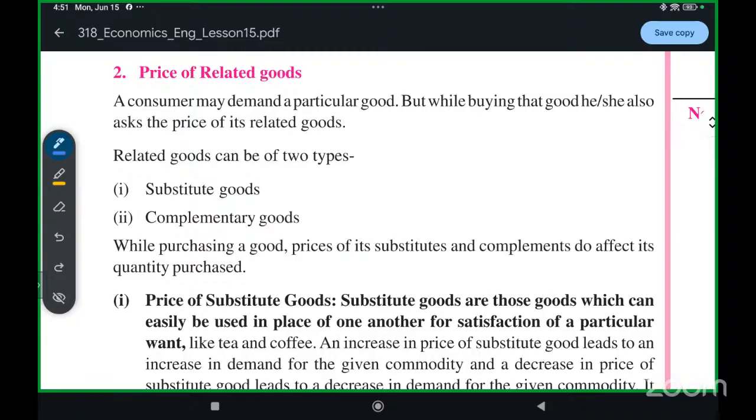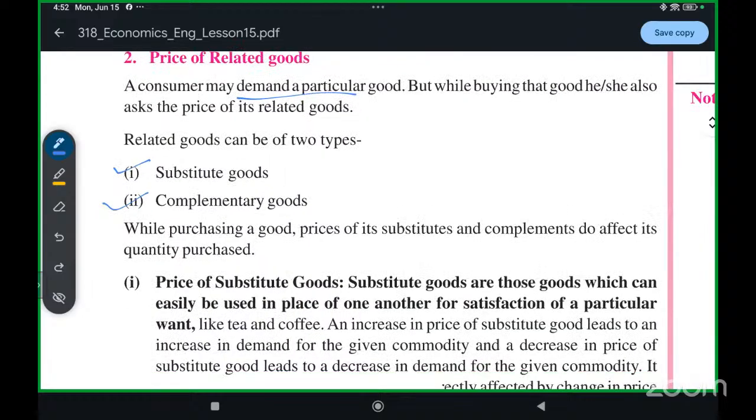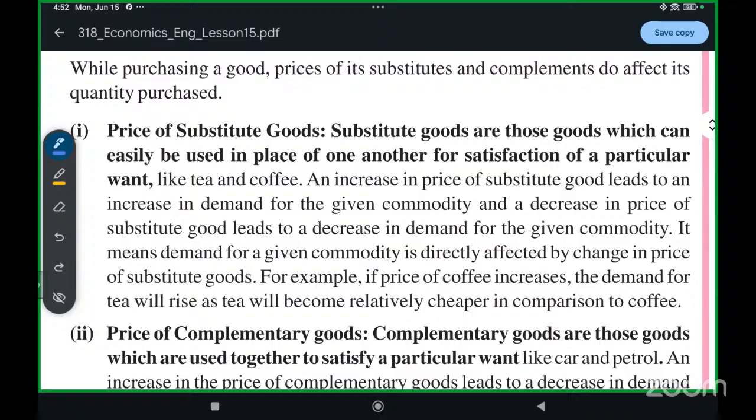When we go to the market or store, we demand a particular product, like Nike, but we ask the price of other goods also. So Puma, Reebok, and all the other brands are related goods. Now these related goods are of two types. The first one is a substitute good. The second one is a complementary good. We will see what a substitute good and a complementary good are.